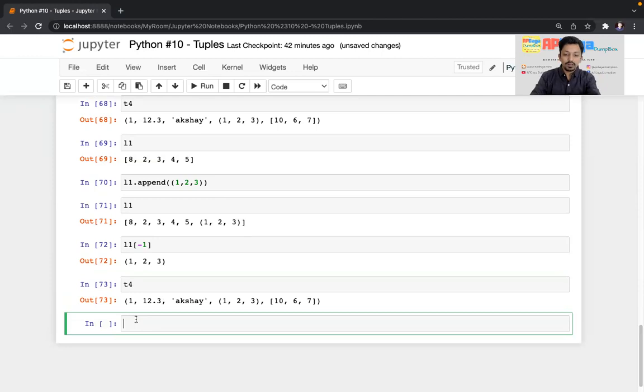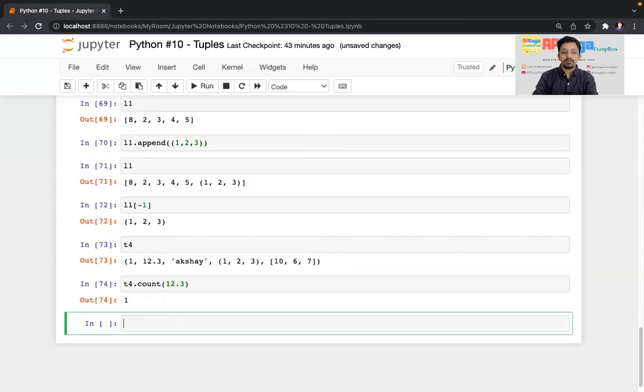So for built-in functions, if I do T4 dot and press tab, you can see only two functions are available for now. The first one is count. What count does, similar to a list, is that whatever value I pass here, it will search for that value in our tuple and show me how many times it is present. So if I write 12.3, it will give me 1. So this element 12.3 is present only once in the tuple.